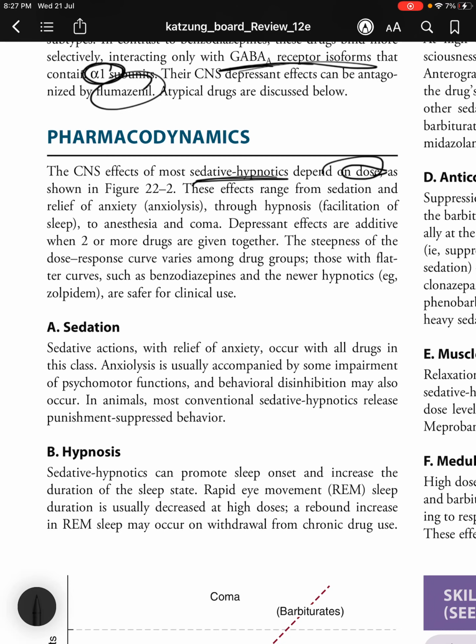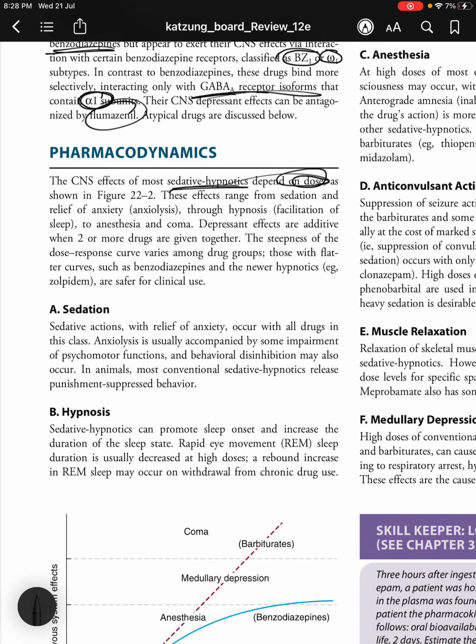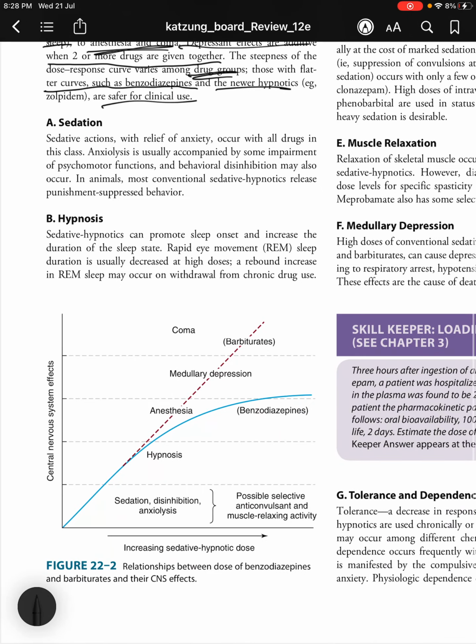The CNS effects of most sedative hypnotics depend on dose. They are dose dependent, as shown in this figure. These effects range from sedation and relief of anxiety or anxiolysis through hypnosis, facilitation or induction of sleep to anesthesia and coma. Depressant effects are additive when two or more drugs are given together. The steepness of the dose response curve varies among drug groups. Those with flatter curves such as benzodiazepines and the newer hypnotics are safer for clinical use.